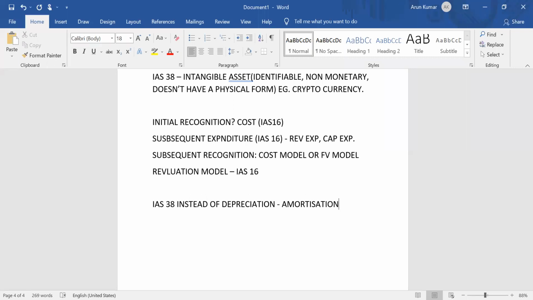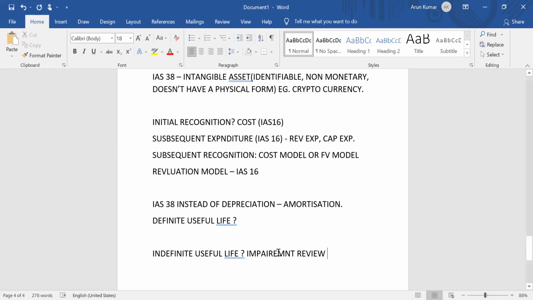That is literally the allocation of the depreciable amount over the useful life of the asset. But that's a difficult part in IAS 38, because very rarely can we estimate the definite useful life of an intangible asset. So mostly the intangible asset will have an indefinite useful life. As a result, we can't provide amortization. Instead, it is mandatory that every year we have to submit it for impairment review.